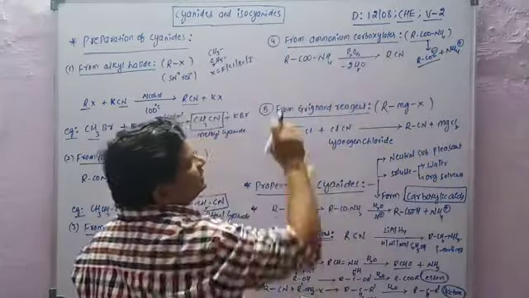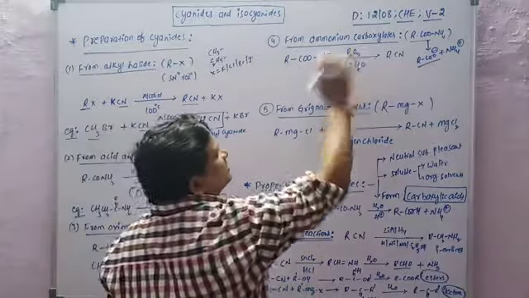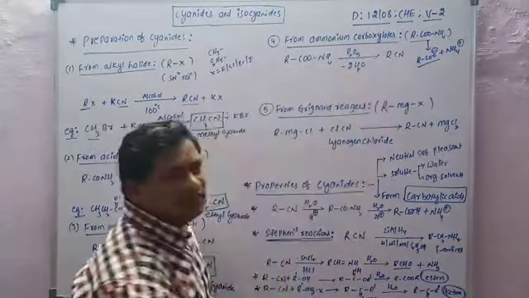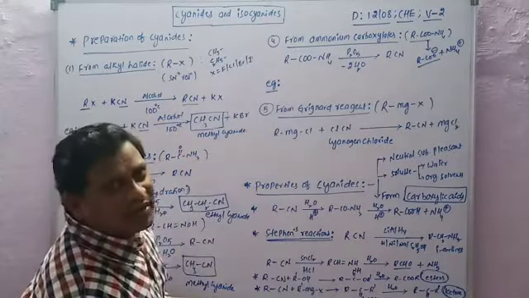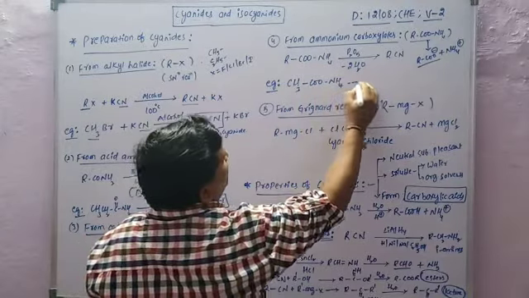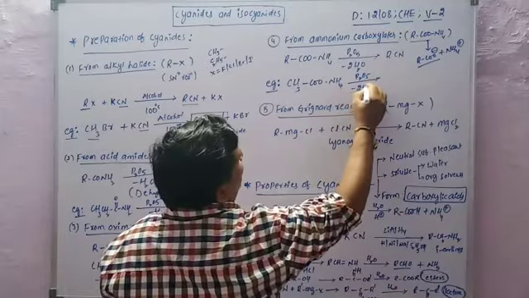So now, ammonium carboxylates dehydration, same reaction. Dehydration means removal of water. In the presence of phosphorus pentoxide, it gives alkyl cyanides. For example, let us consider ammonium acetate. In the place of R, let us consider methyl group, CH3COONH4. In the presence of P2O5, phosphorus pentoxide, minus H2O.